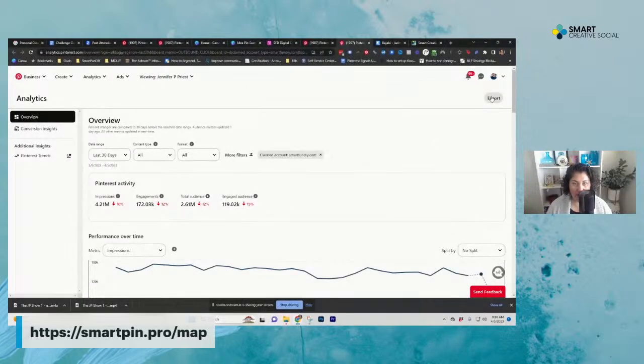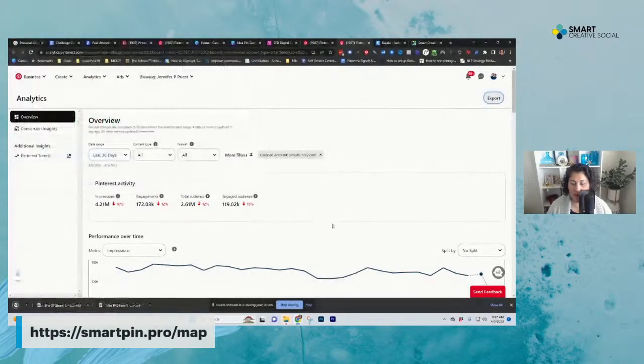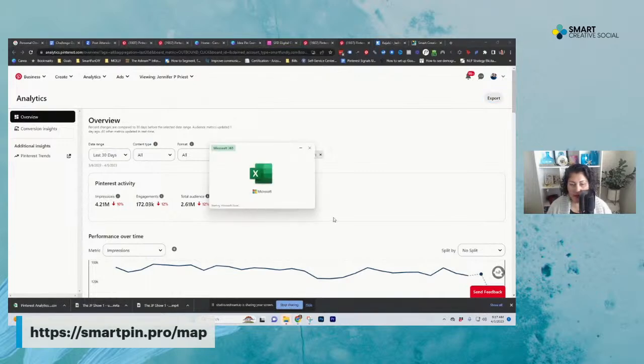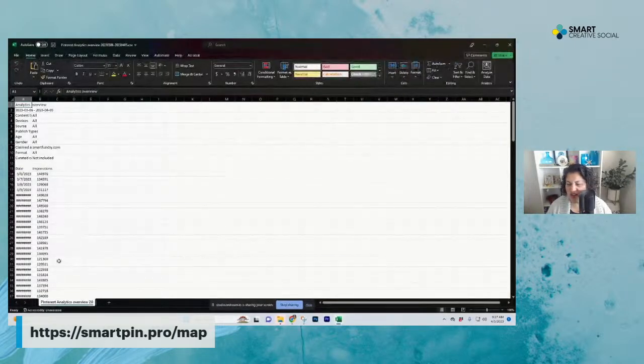So one of the things that I really like about this is that we can export. Okay. So you can take your data and you can export it in a CSV. We're going to put this in desktop, delete when done. If you don't have a folder like that, you totally should. Now, we used to get a lot more analytics in this. I want to see what they're doing right now. I hate Excel. It's so stupid. I might just go put this in Google Drive. Oh yeah, it's not giving it to us.